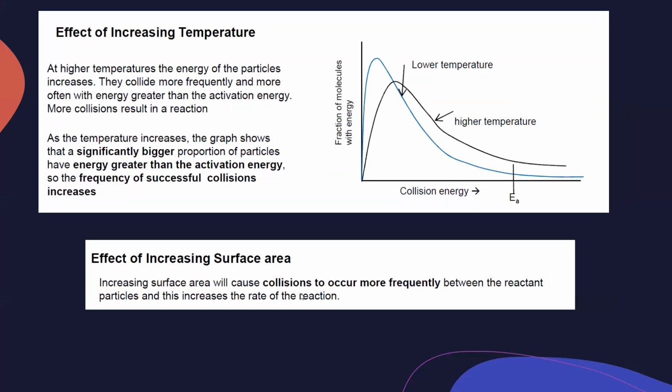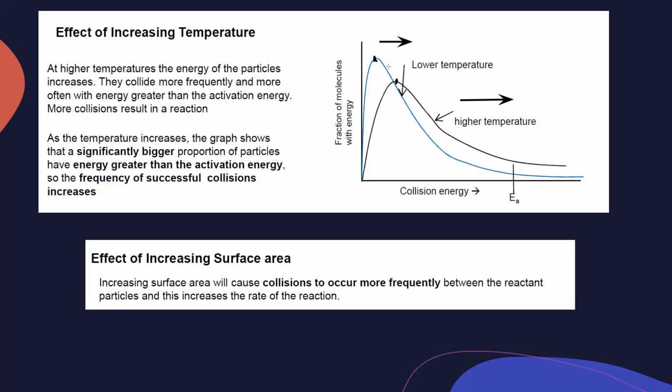Then, how does increasing the temperature have an effect on the shape of the graph? When we increase the temperature, most of the reactant particles have higher energy. This peak was the most probable energy, the particles with the most probable energy. So the peak will shift towards the right-hand side, towards the higher side, and the number of particles with the probable energy will decrease.